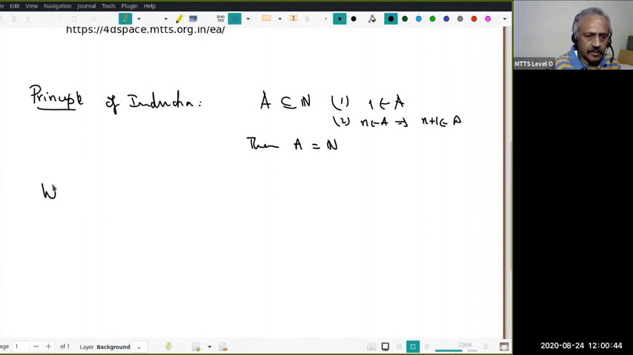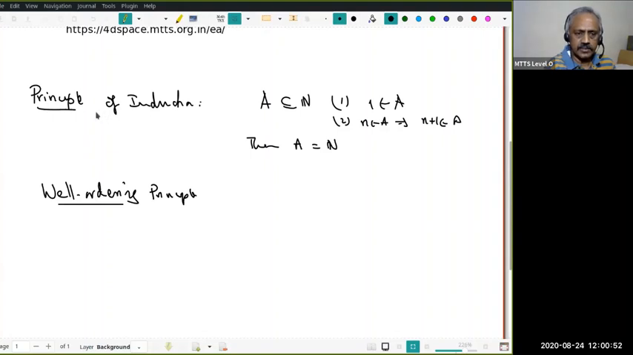And what does the well-ordering principle say? Notice that there is also a generalized principle of induction, sometimes known as the strong principle or principle of strong induction. That is, 1 belongs to A, and whenever 1, 2, 3 up to n belong to A, then n plus 1 belongs to A. That's called the strong principle sometimes, but I think it's a weak principle because the hypothesis is stronger, the conclusion is the same.